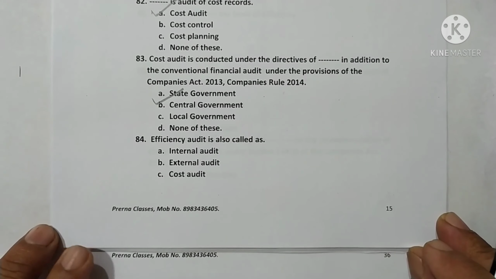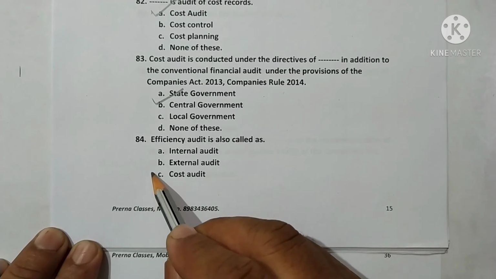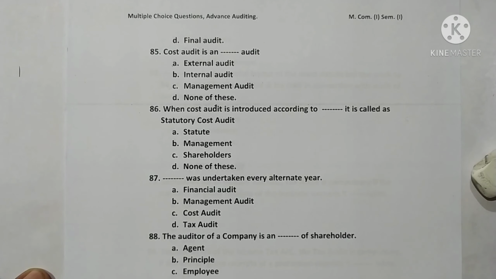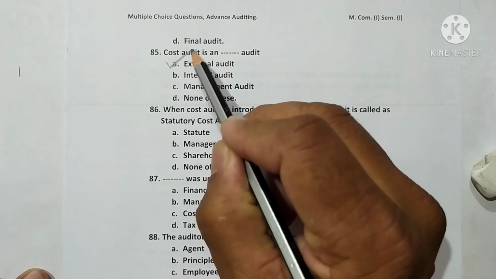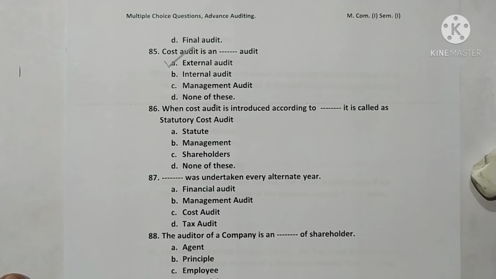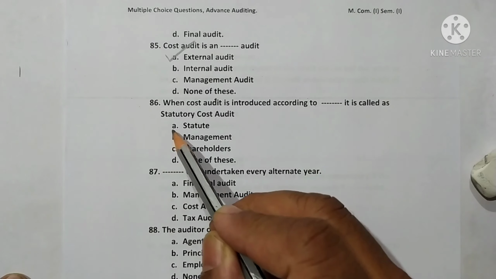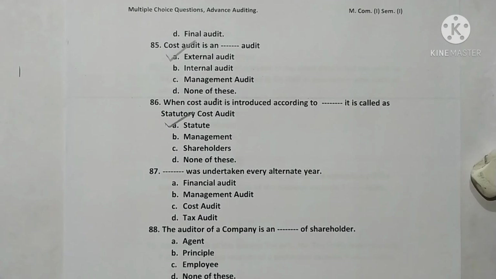Efficiency audit is also called a cost audit. Here option C is correct. Now question next. Question 85. The cost audit is an external audit. Option A is correct. When cost audit is introduced according to dash, it is called a statutory cost audit. Here statute is the answer. Option A is correct.